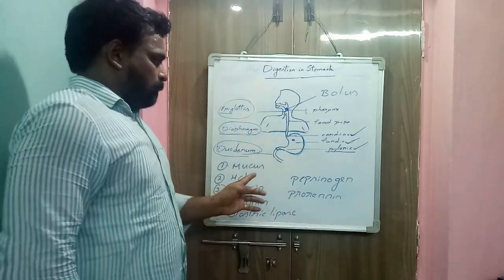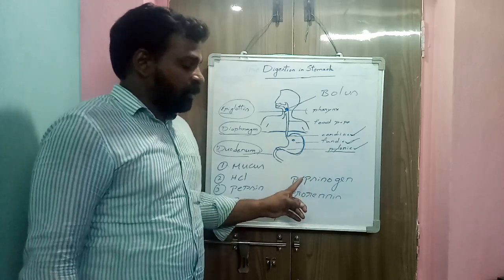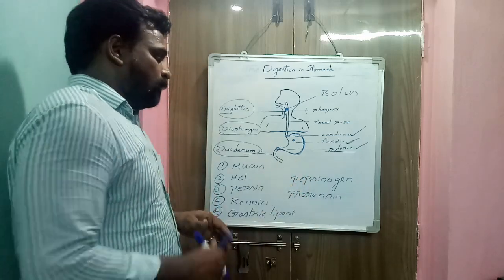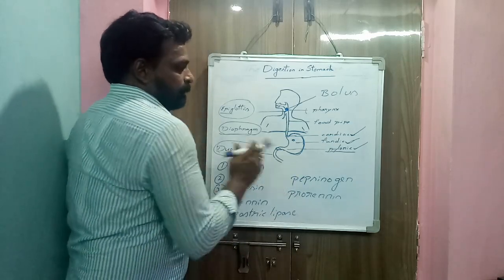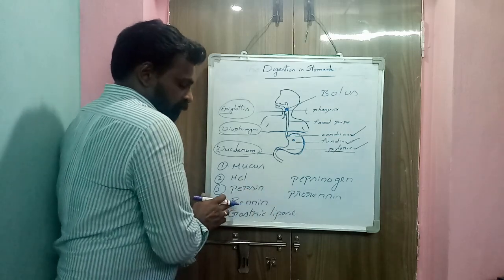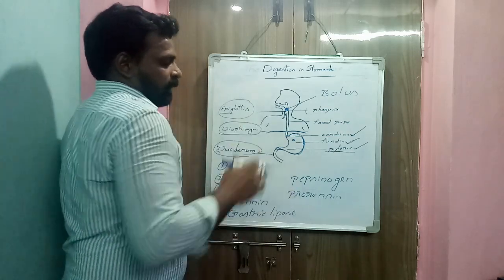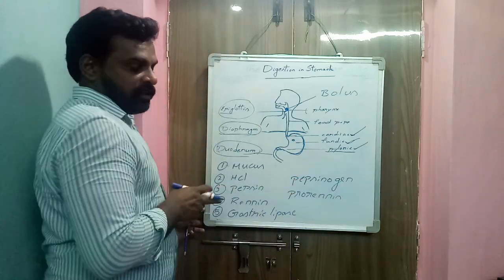So pepsin and renin are secreted in their inactive states. These two, pepsinogen and prorenin, are inactive forms and these two, pepsin and renin, are active forms.